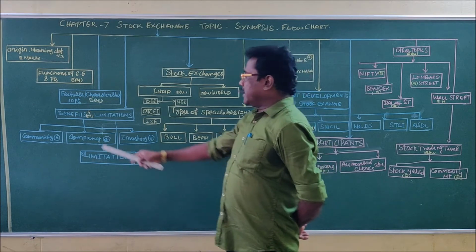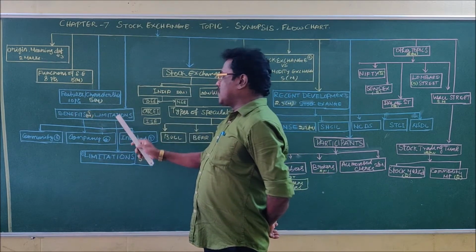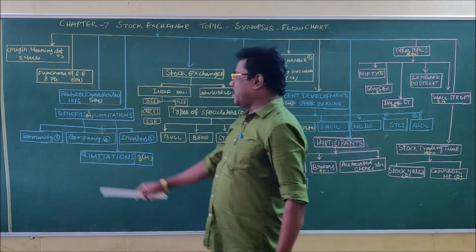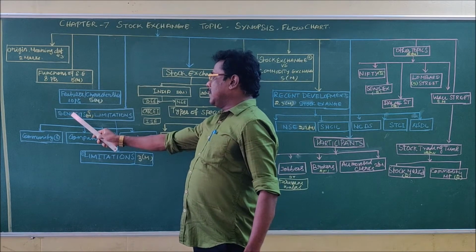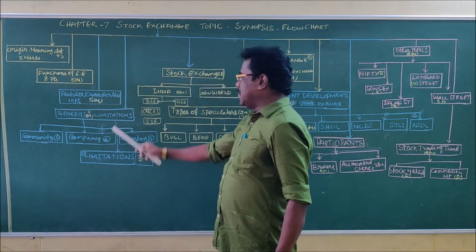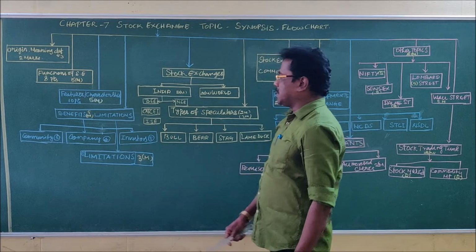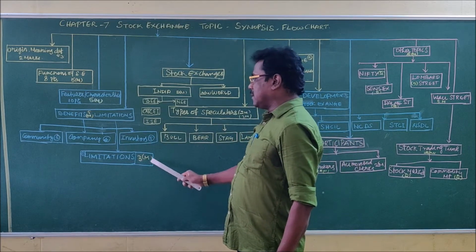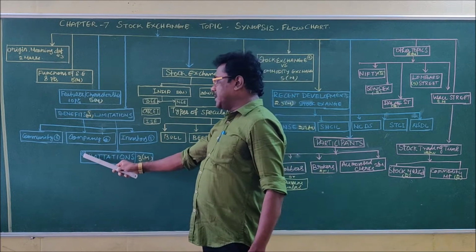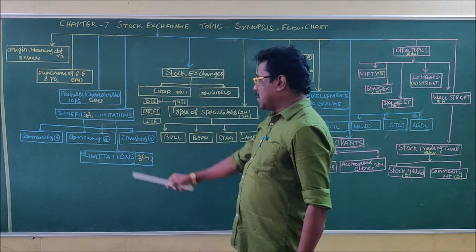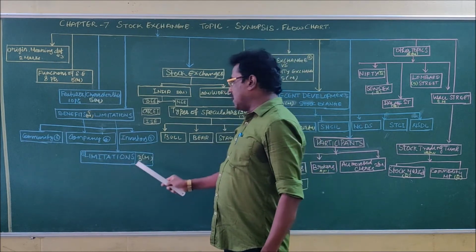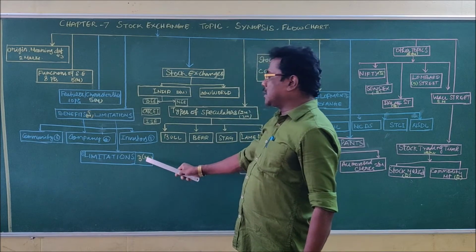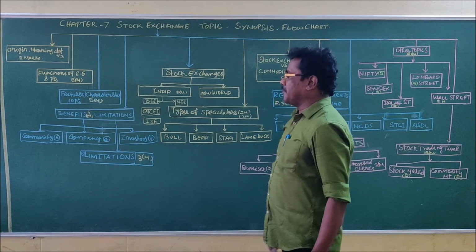Then another topic is benefits and limitations of stock exchange. There are 2 parts: one is benefits of stock exchange and the other is limitations of stock exchange. The limitations of stock exchange will be a 3 mark question. There are 5 limitations of stock exchange, so you have to write all 5 points regarding the limitations. It will be asked in the 3 mark question.